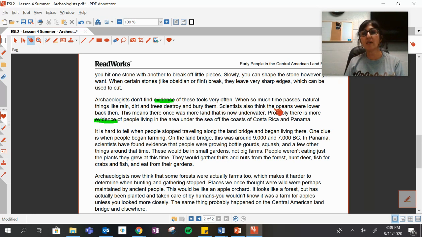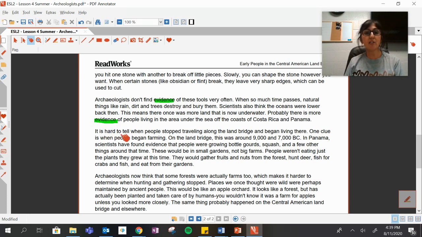Scientists also think the oceans were lower back then. This means there once was more land that is now underwater. Probably there is more evidence or proof of people living in the area under the sea off the coast of Costa Rica and Panama.